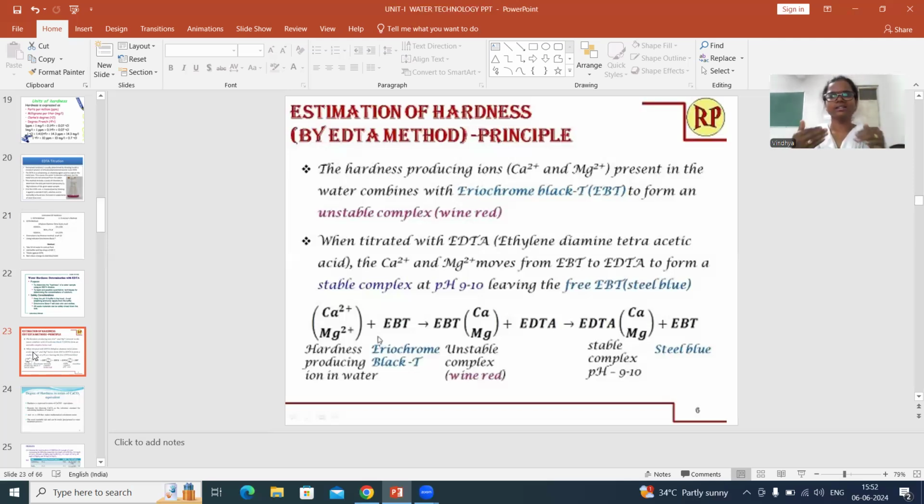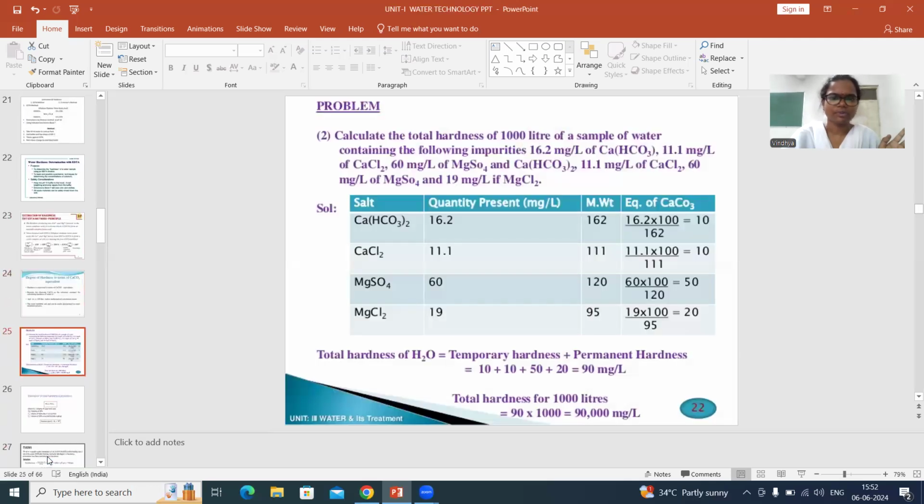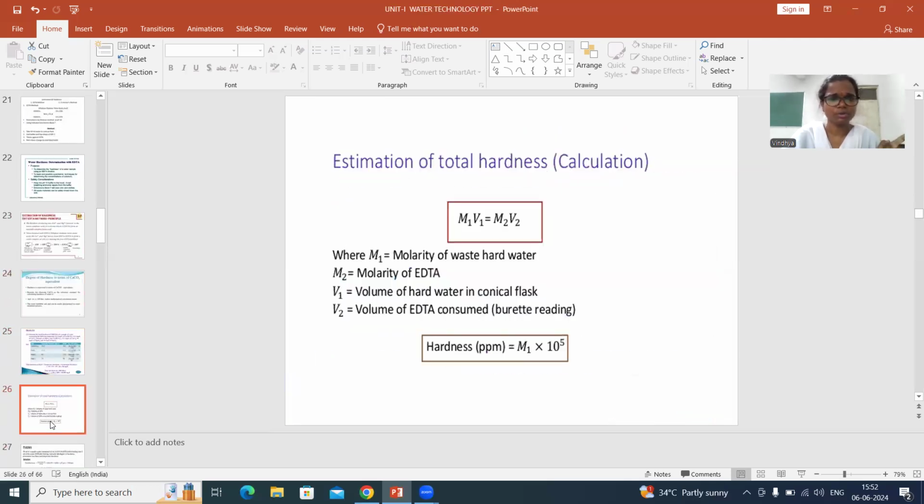Okay. So once you get the amount of EDTA consumed, I think from here you can easily calculate the amount of hardness present. Okay, how do you calculate the amount of hardness present? We already know that, see, this is the formula you have to take. M1V1 is equal to M2V2. Okay, so M1 is the molarity of hard water. First solution I am taking as hard water, second solution I am taking as EDTA. So M2, we already know that value. We have standardized EDTA already, so you will know this value. And V2 is the volume of EDTA consumed. Whatever volume you have seen in the burette at the endpoint, that is your V2.